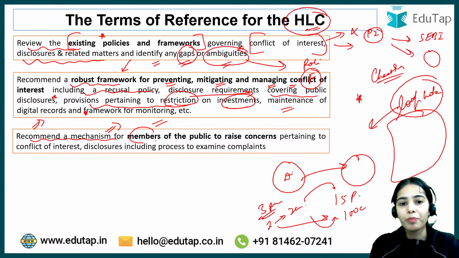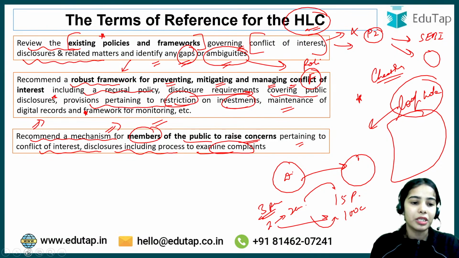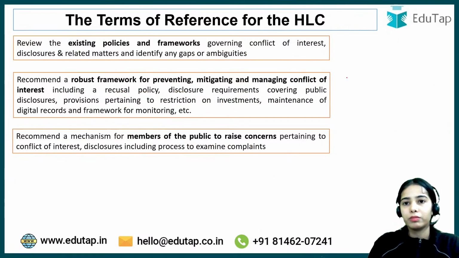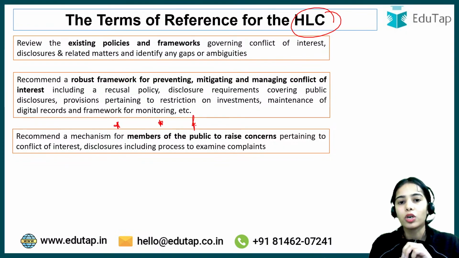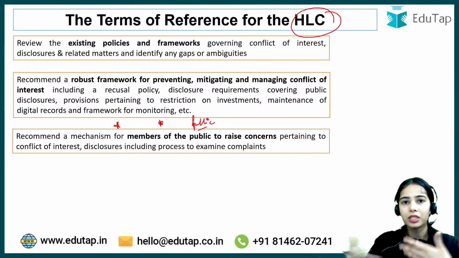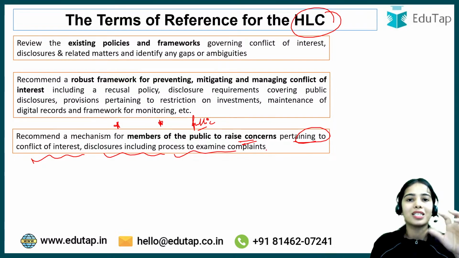Recommend a mechanism for members of the public to raise concerns pertaining to conflict of interest and disclosures, including a process to examine the complaints. So basically it is also the task of the high level committee to recommend a proper mechanism, a proper process, so that members of the public, basically you and me, the common people, can raise concerns pertaining to conflict of interest or disclosures, including a process to examine the complaint.